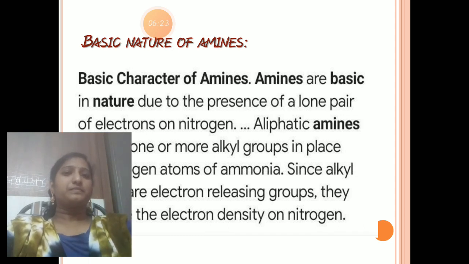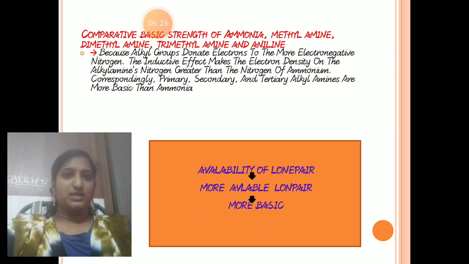So see the comparative basic strength of ammonia, methylamine, dimethylamine, trimethylamine, and aniline. Alkyl groups donate electrons to nitrogen, so that is more basic.